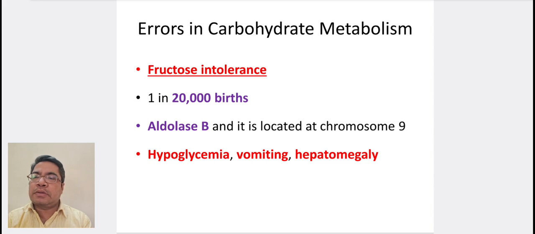Fructose intolerance. It occurs in 1 in 120,000 births. It occurs due to deficiency of aldolase B and it is located at chromosome 9. Hypoglycemia, vomiting, and hepatomegaly are seen.